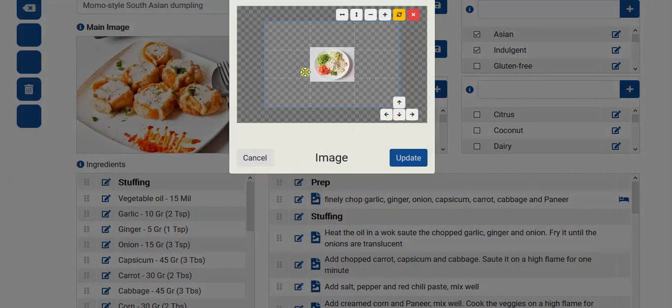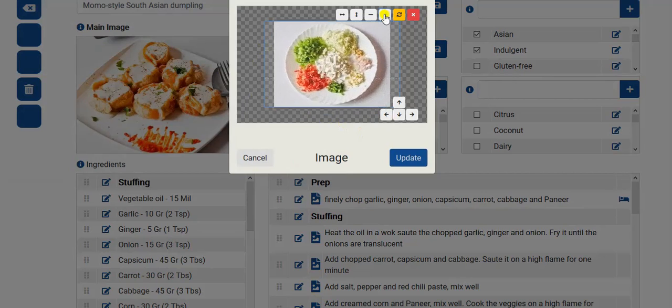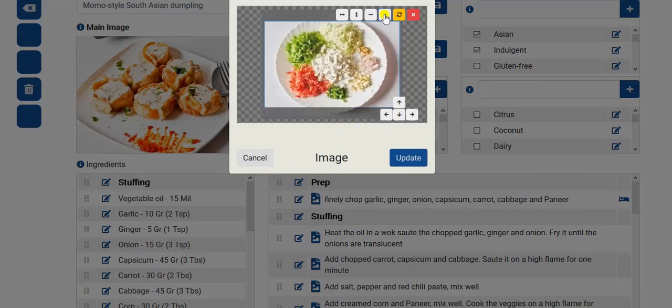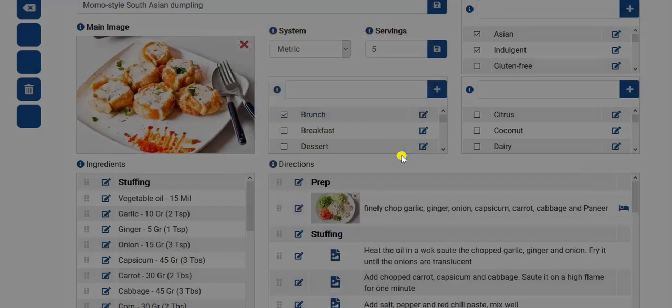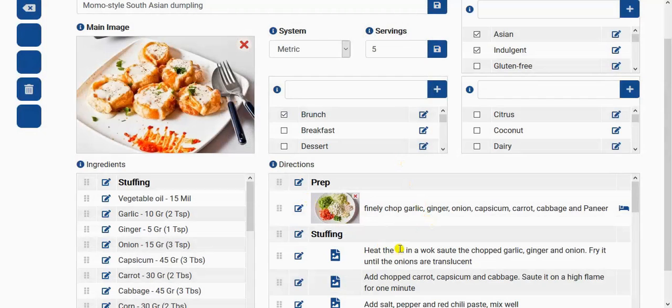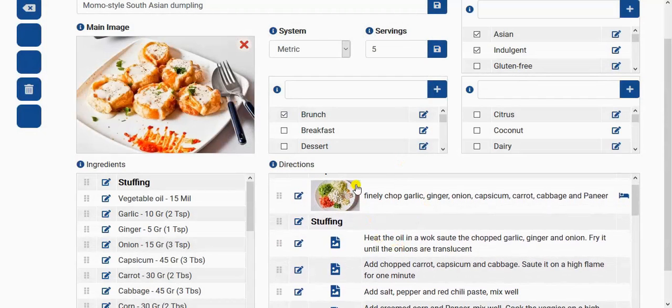As you can see, the image is much smaller than the blue frame around it. In these cases, we want to increase the size of the image to fit within that blue frame. So it'll be much more accurate that way. And you can see the image is inserted. You can actually click the cross and delete it from there.